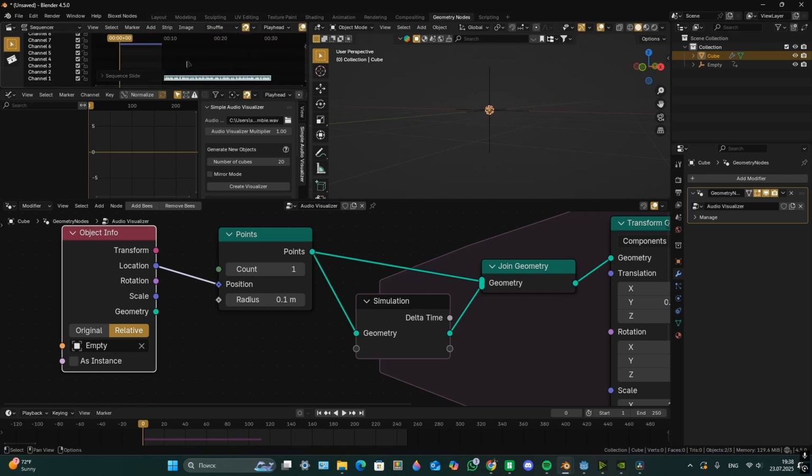Also, as you see, I have a longer audio file than 250 frames. Now if you play the animation, you're going to have the audio.